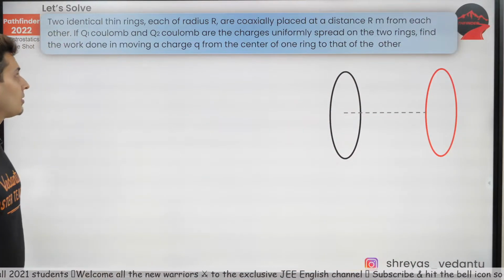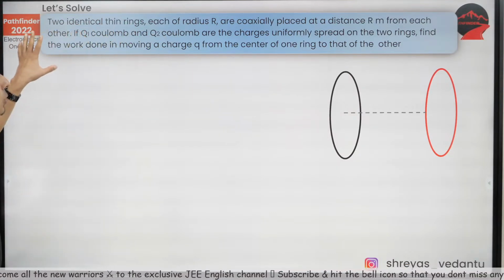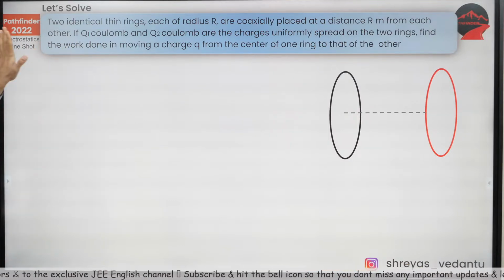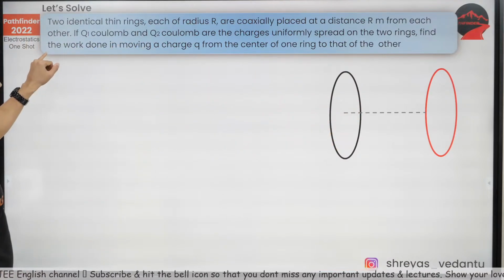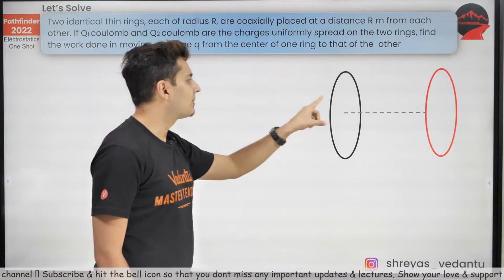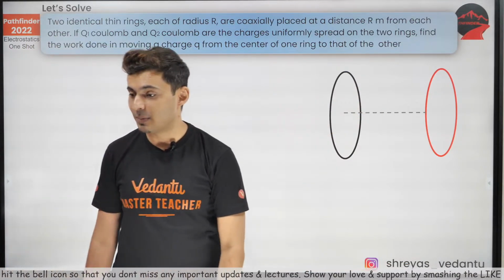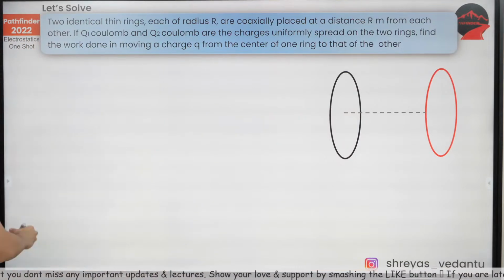Now, this is also a brilliant question. Two identical thin rings of radius r are coaxially placed at distance r meters from each other. If q1 and q2 are the charges on the rings, and you have to move a charge from the center of one ring to the center of the other ring. This kind of question was asked in JEE Mains, trust me. And many people made a mistake over here. Let's see if you guys can understand this.